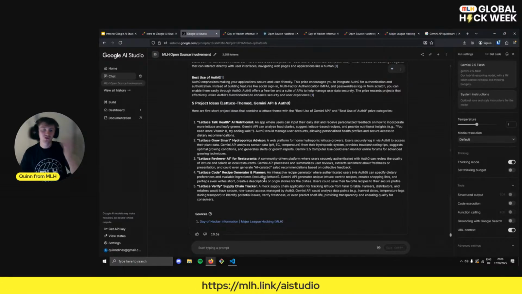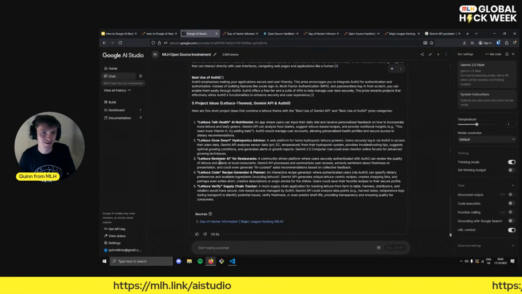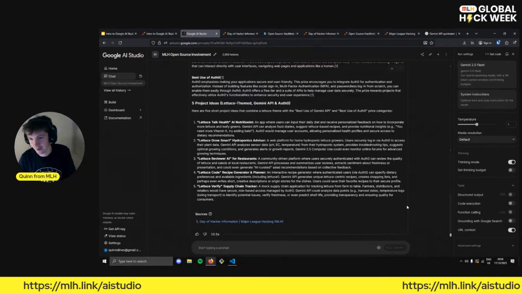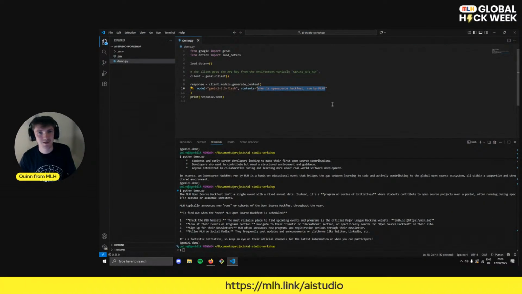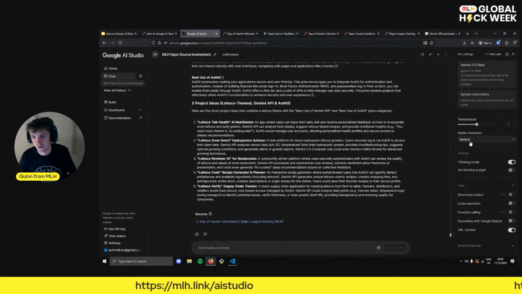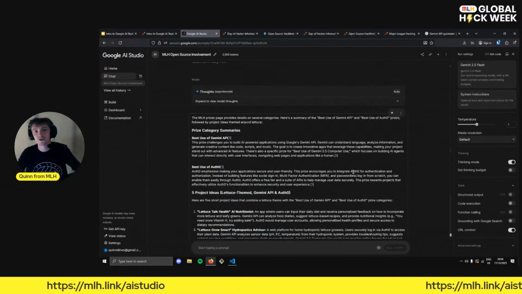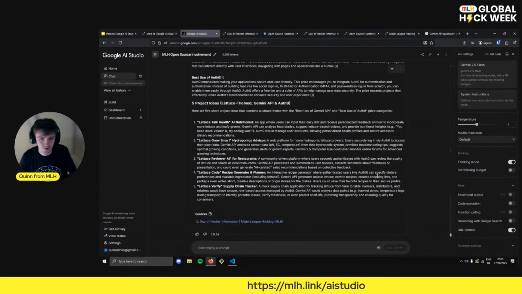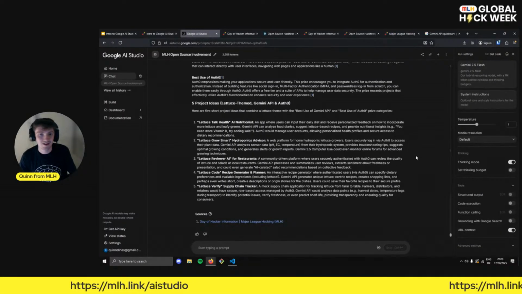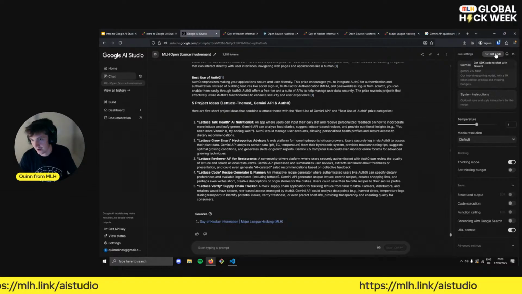Okay, so we've used URL context, but maybe you say, well, it's all well and good toggling a button down here, but you just showed us this code, Quinn, and sometimes I want to write things in my local development environment. Once I've got it working here, maybe I've worked out the prompt that I want and the settings I want here. How can I transport it across? How can I translate it? Well, actually, we have this button up here, and this simply gets the code for us.